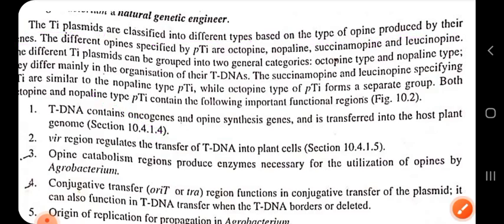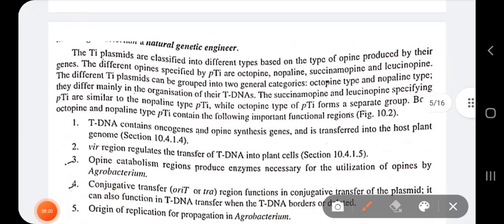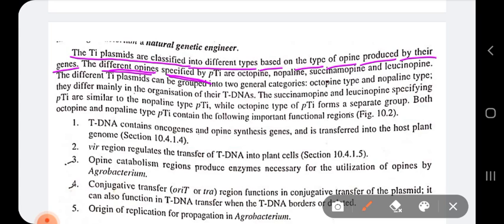There are different types of opines encoded by the Ti plasmid, and those opines are octopine, nopaline, succinamopine, and leucinopine.